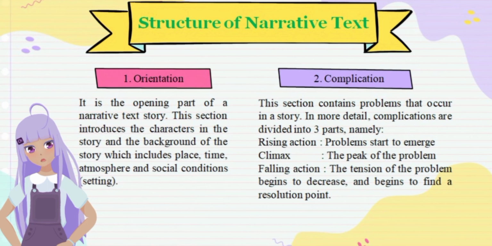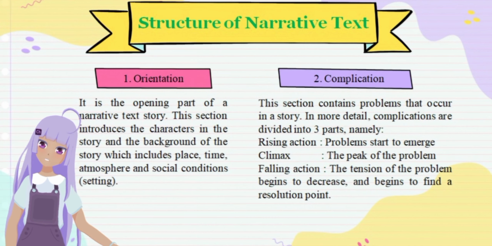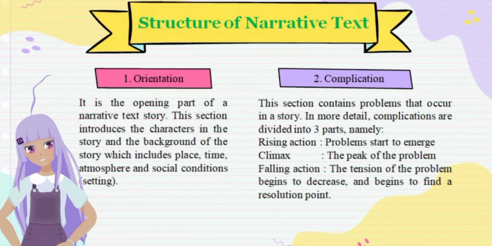The first is orientation. It is the opening part of a narrative text story. This section introduces the characters in the story and the background of the story, which includes place, time, atmosphere, and social condition. The second is complication.